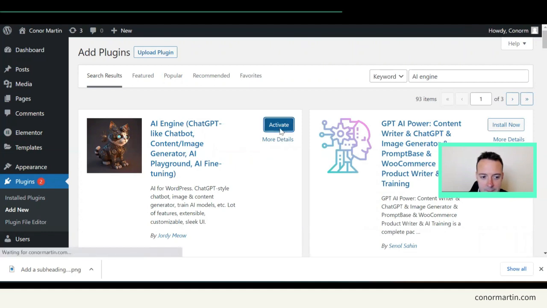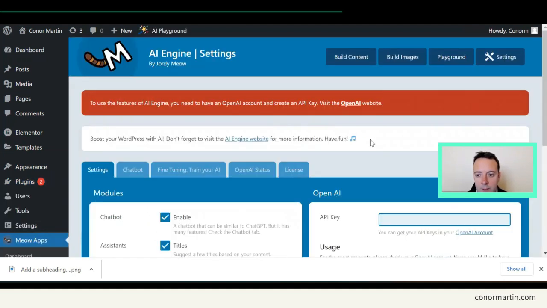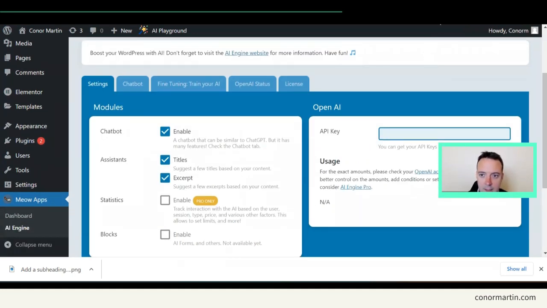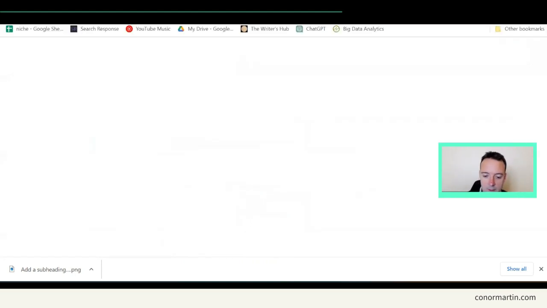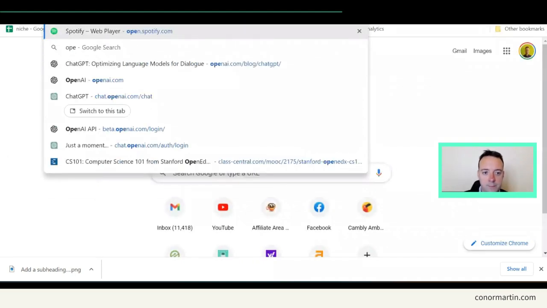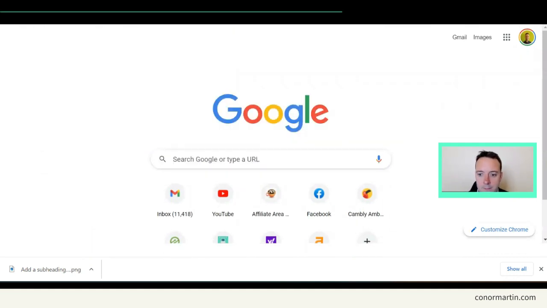and activate. So one thing we will need to work this plugin is our API key. So you need to set up an account with ChatGPT, OpenAI, which I assume you already have if you are using ChatGPT.